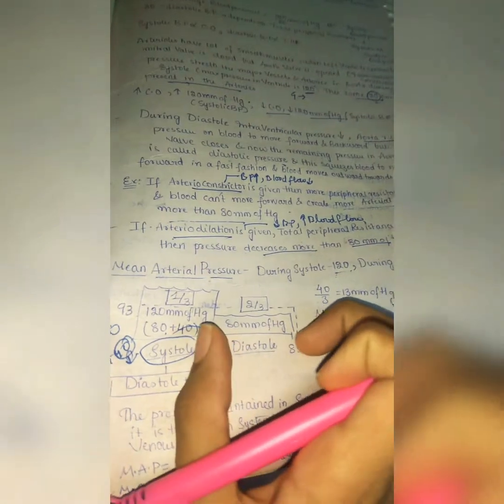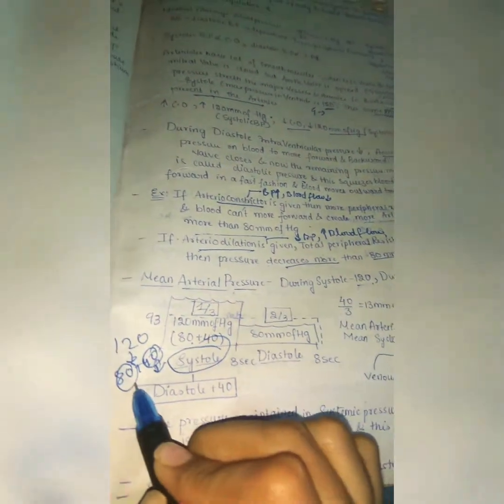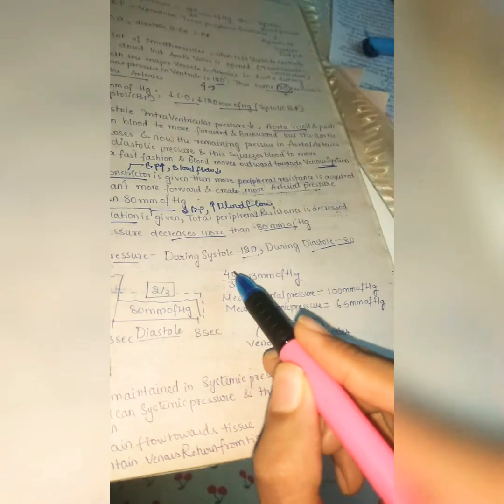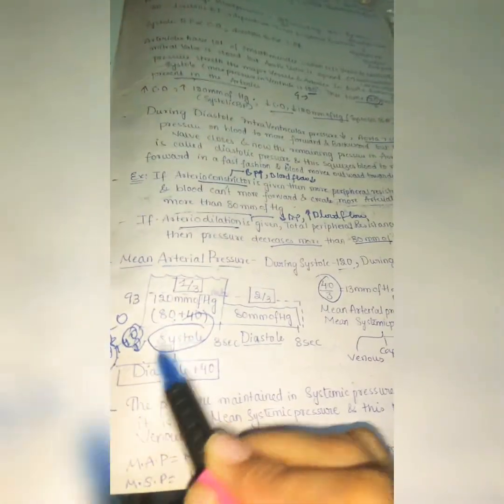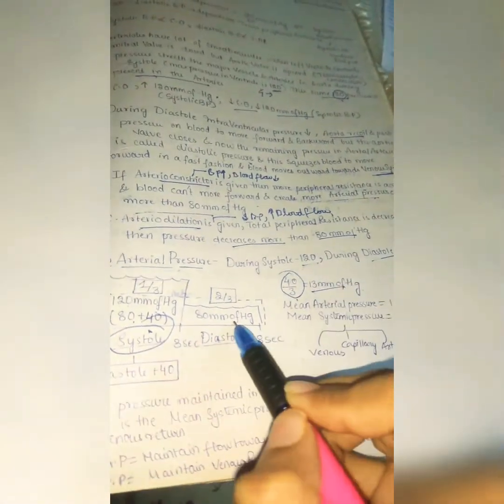But actually diastole is longer when compared with systole. So one third of this value will also be added to get the mean arterial pressure. So mean arterial pressure is like 40 divided by 3, because it's one third. For 40 divided by 3 we get 13. 13 plus diastole 80, we get 93.